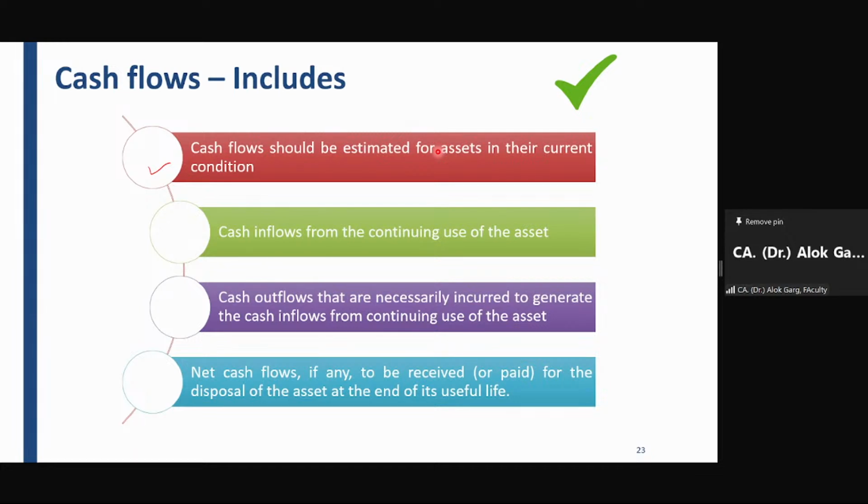So while computing the value in use, tell me what is the money which you are earning from your 100 cars. He told that every day I'm able to earn 1,000 rupees from this car, let's say, or 2,000 rupees from this car. Okay. So what is per car revenue? So per car revenue is probably 60,000 rupees in a month.